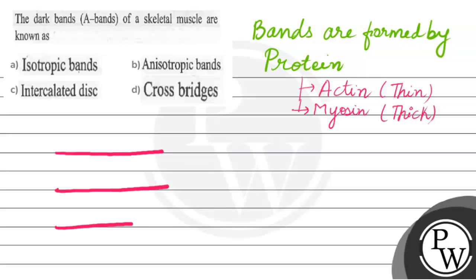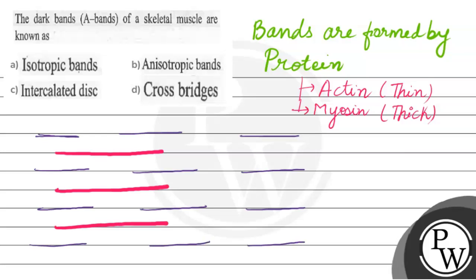This is the myosin one, while actin being the thin band present in this manner. This is the arrangement of actin and myosin in a muscle.